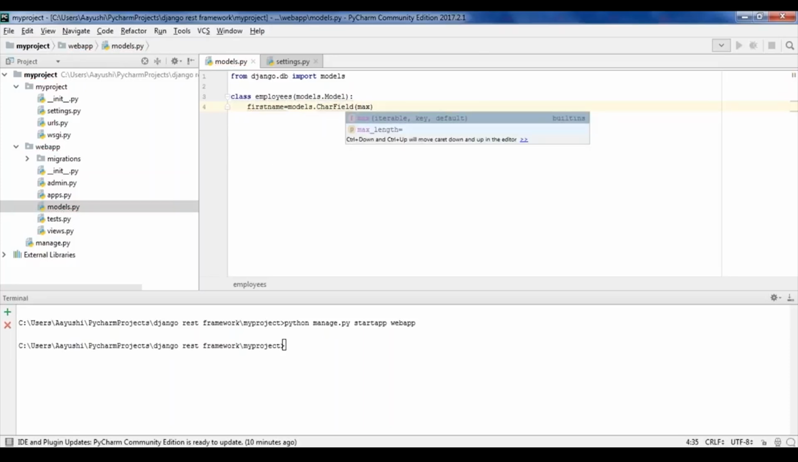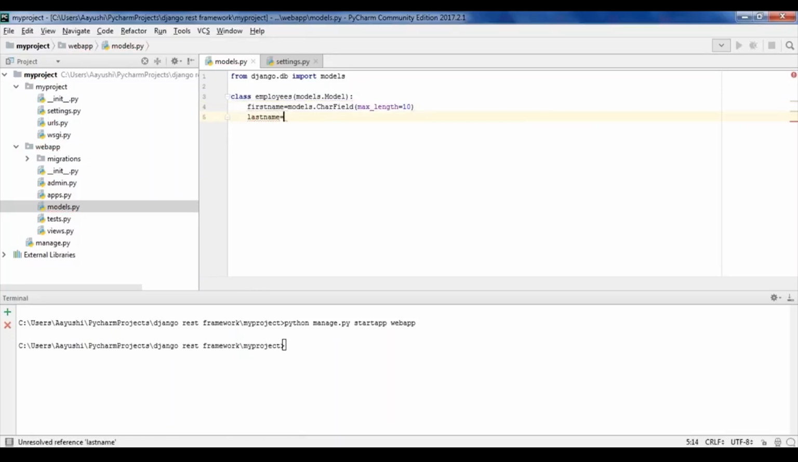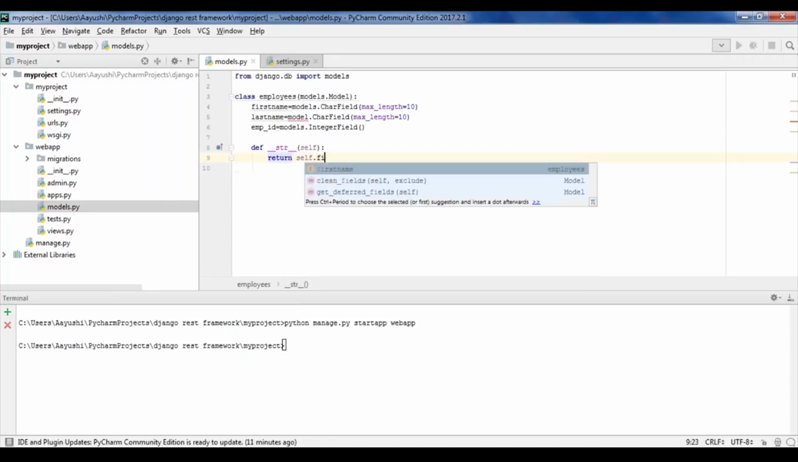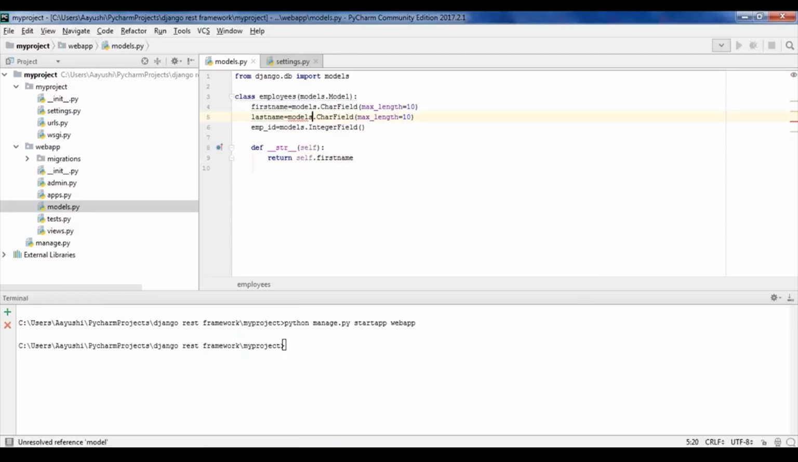I'll mention the max length to say 10. Next is my last name attribute. Again, the max length should be 10. And let's say one more field I want to feed in, say employee ID. This should be an integer field. Next, we'll have a string representation of this. So here I'll be creating a method that returns all your fields, and it returns, say, self.firstname. Next, what can I do?